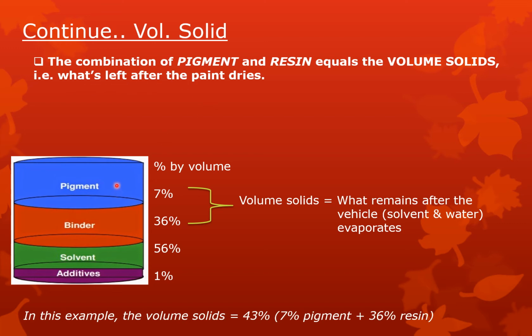So you know that pigment, binder, solvent, and additives are the parts of our paint. By volume, pigment is 7% and binder 36%. Volume solid is equal to what remains after the vehicle, solvent, or water evaporates. It means that which has remained in the coating after the drying of the paint film.